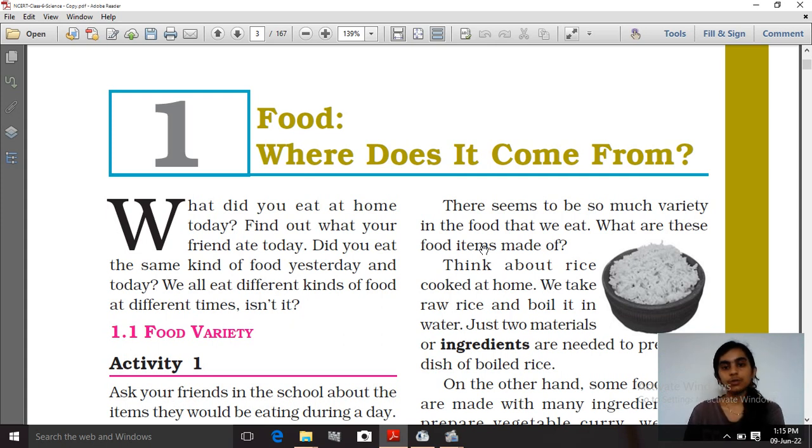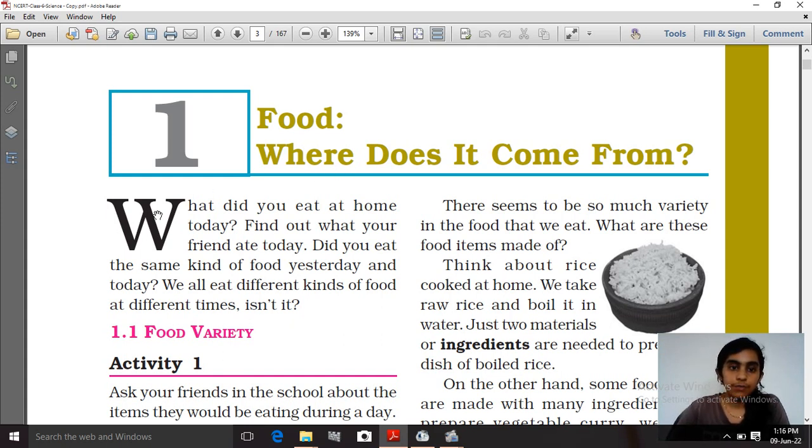If I ask one question, what is food? It sounds weird, isn't it? Because we all know what food is. When we wake up early in the morning, we take breakfast. Here we take some food, then comes lunch, then dinner, and in the middle of this time, if we feel hungry, then also we take some food, and that must be healthy and tasty, isn't it? So these are foods.